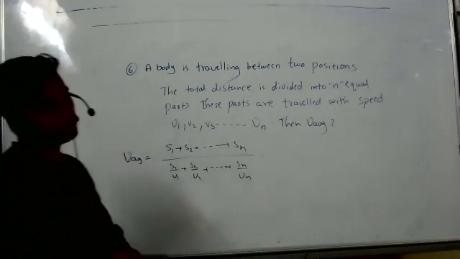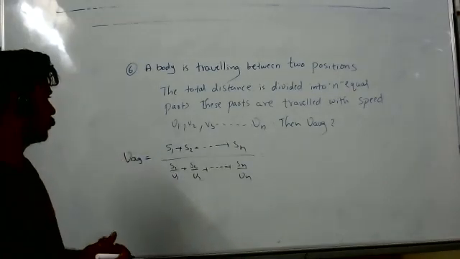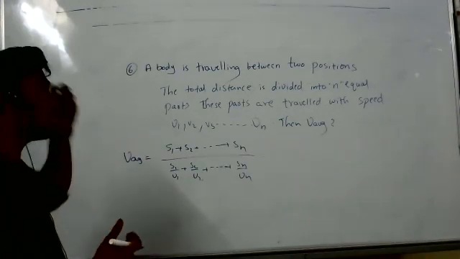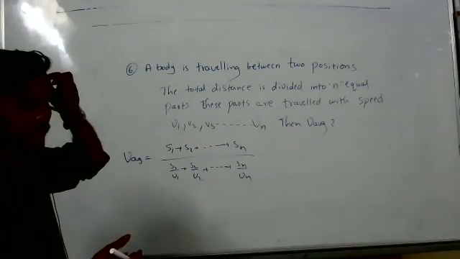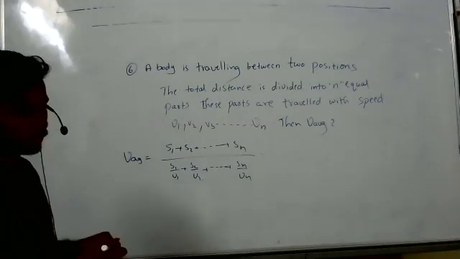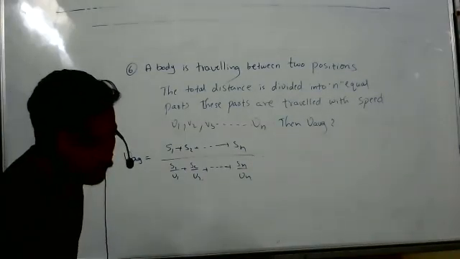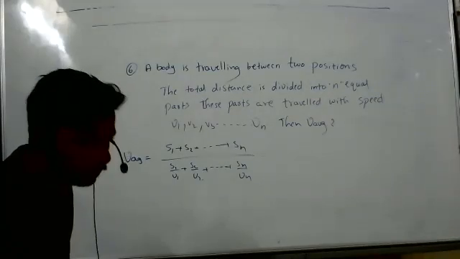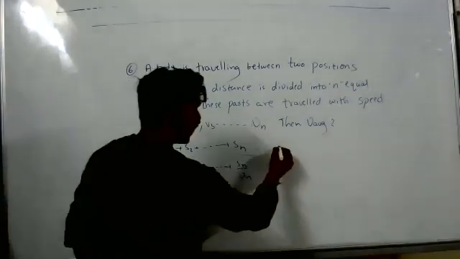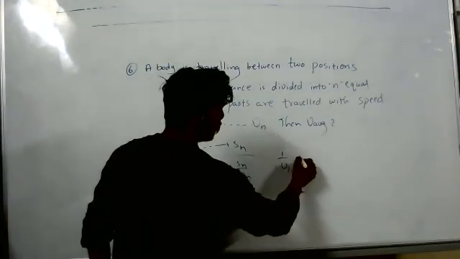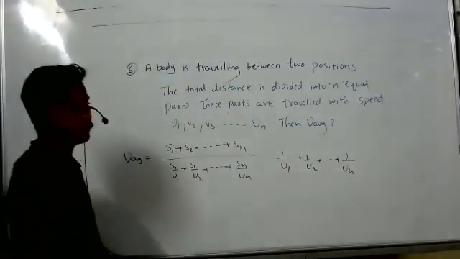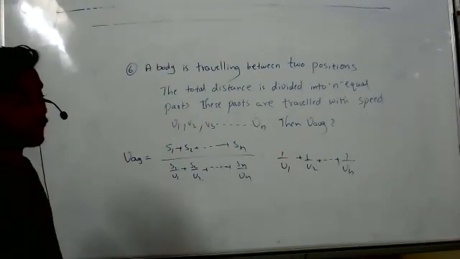Sir, S1, S2, S3, dot, all are the same. Yes, so just Sn, they are the N parts. Yes, not N, because N parts, right? Yes, sir. Just consider the part. Okay. Sir, we can cancel numerator and denominator. So it will be N by 1 over V1 plus 1 over V2 plus and so on, 1 by Vn. That's what I did. Yes, sir. This is the denominator of N, sir.